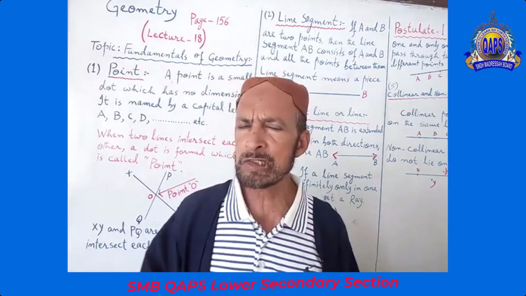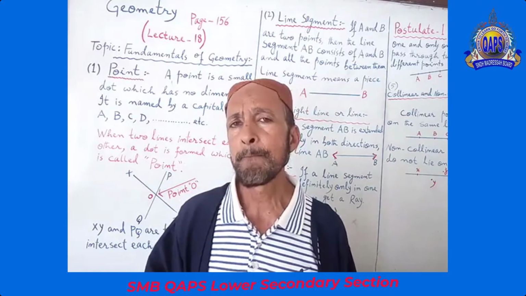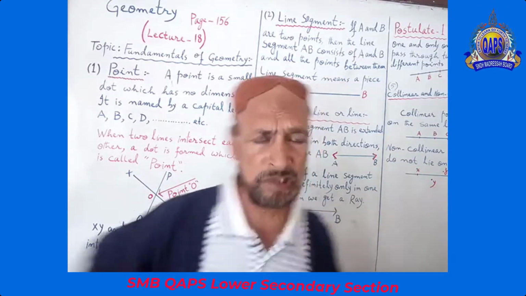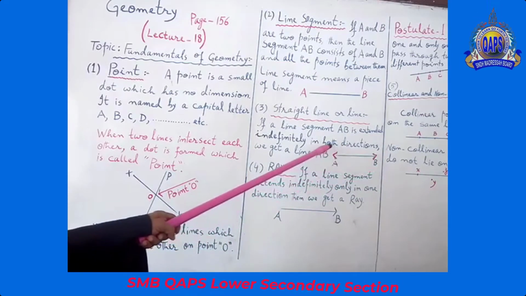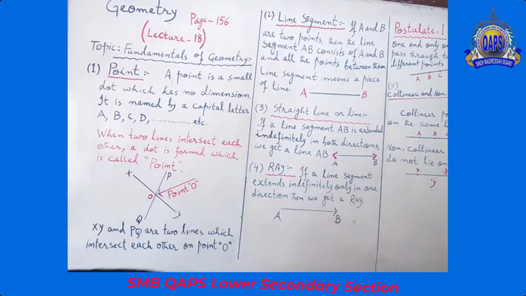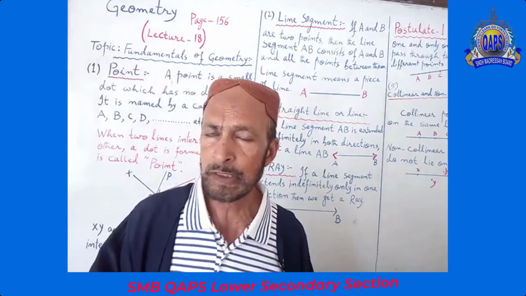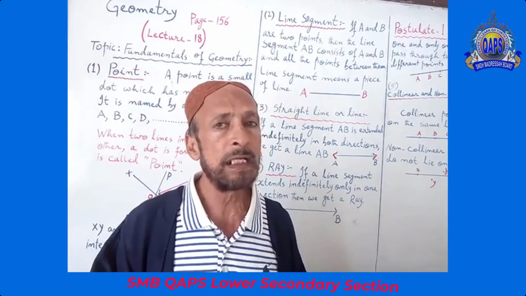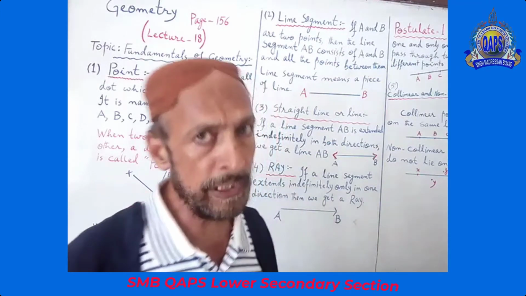What is the difference between straight line and ray? What is the difference? The difference is that a line has both directions. A ray has only one direction. This is the difference between straight line and ray. Understand?